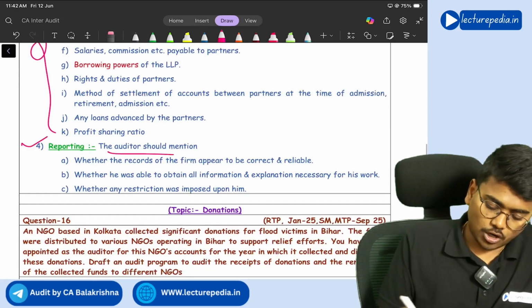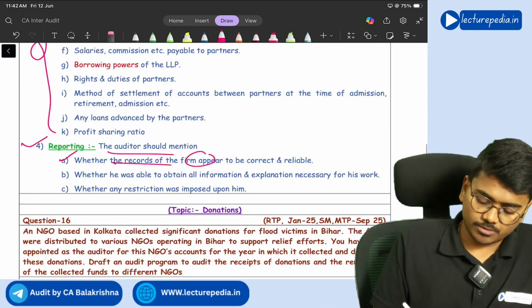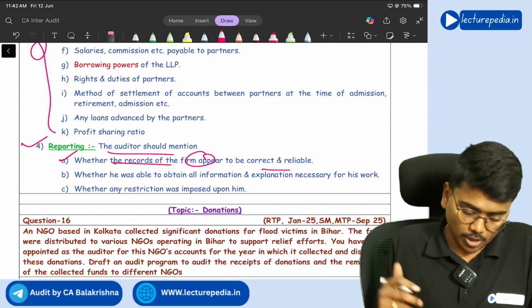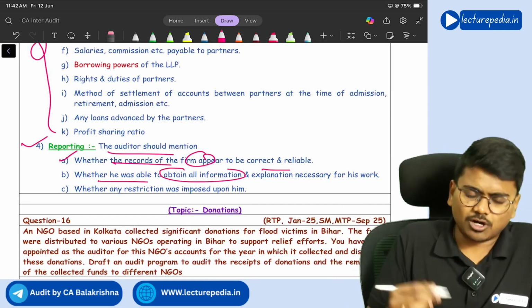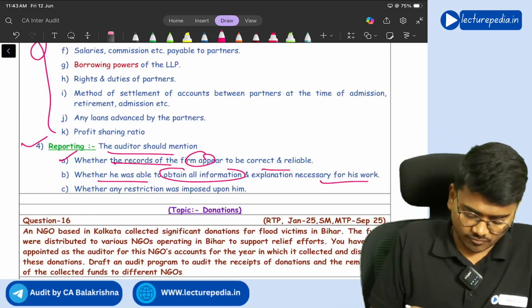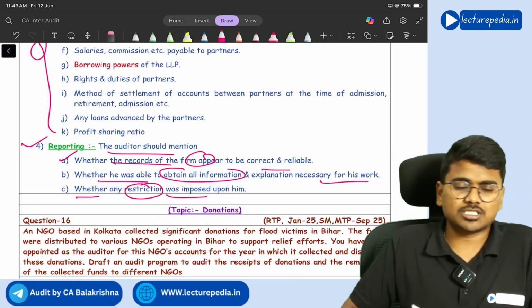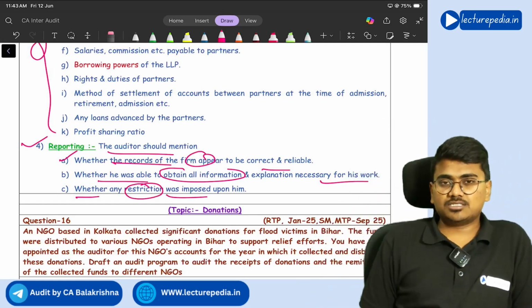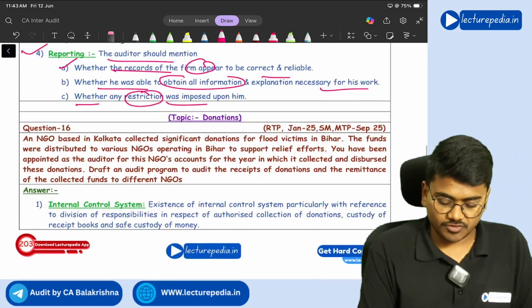And reporting, the auditor should mention whether the records of the firm appear to be correct and reliable. In the audit report you need to mention these points. Next, whether he was able to obtain all information and explanation which is necessary for his work, and whether any restriction was imposed upon him by management. So all these points he needs to report in the audit report of the LLP.